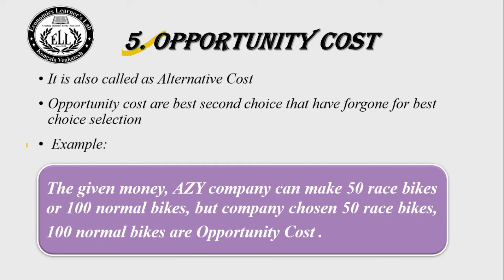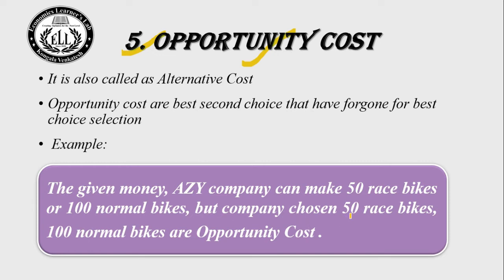5. Opportunity cost. It is also called an alternative cost. Opportunity cost is the best second choice that you have forgone for the best choice selection. It means in selecting the best choice, you have to lose the second best choice. Whatever best second choice you are losing is called an opportunity cost. Example, with the given money, the AZY company can make 50 race bikes or 100 normal bikes.